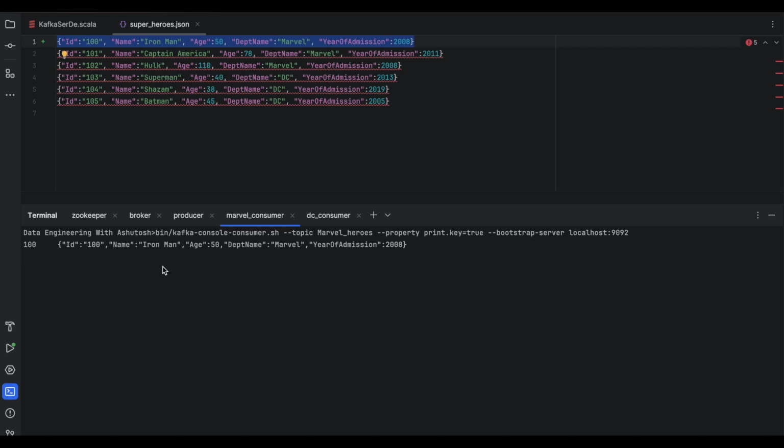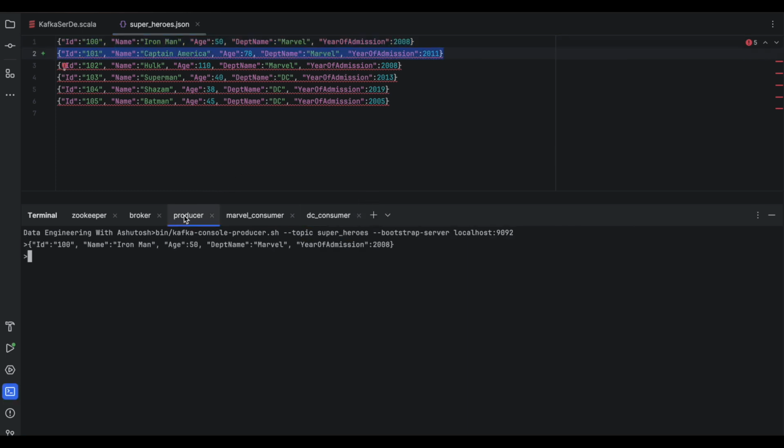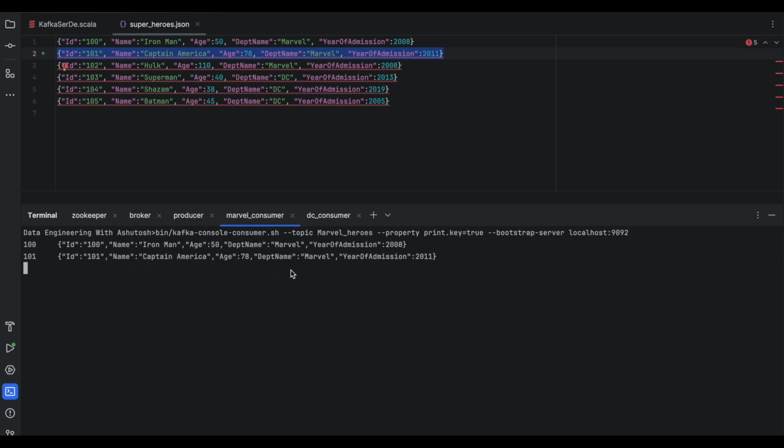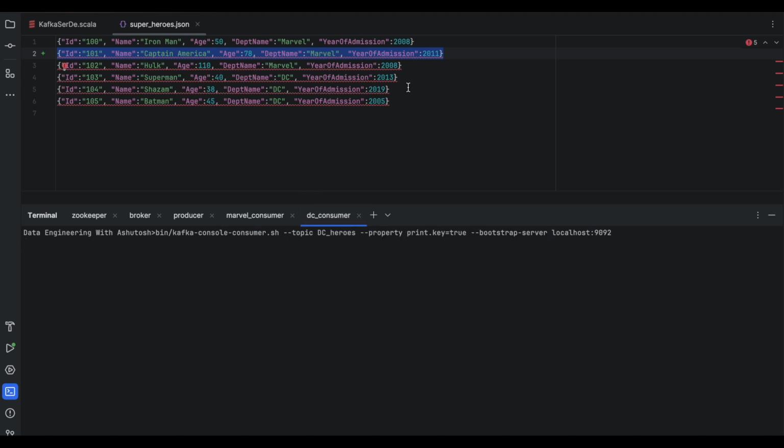Let's go ahead and hit enter and see if the data is coming here or not. So it is coming here. The key is also coming. Key is nothing but this ID, and the value is the complete JSON. In the DC consumer, there is nothing yet. Let's go ahead and put the second record. Again, this is the Marvel consumer, and because the department name is Marvel, it is again coming here. DC is again nothing here.